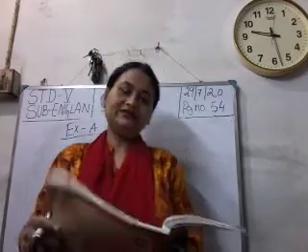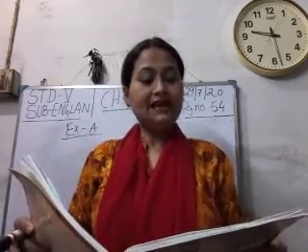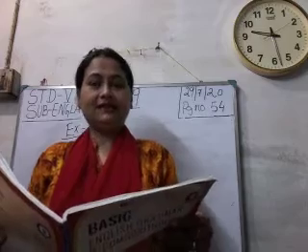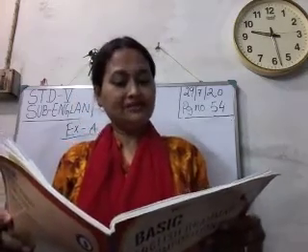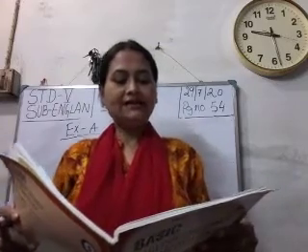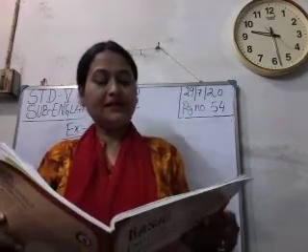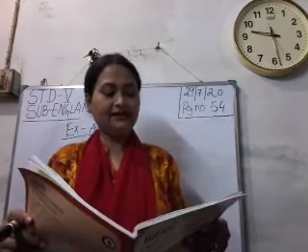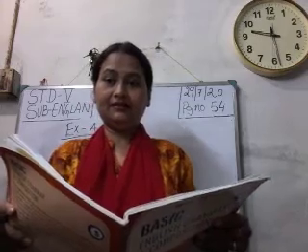Let me read it out for you. A tiger is dash as a lion. Now, let us see. A tiger is as ferocious as a lion, or a tiger is more ferocious as a lion, or a tiger is most ferocious as a lion.